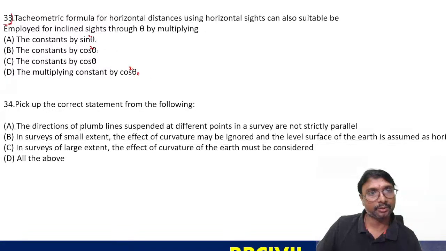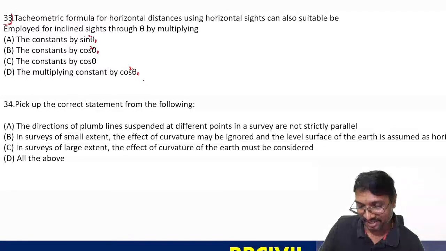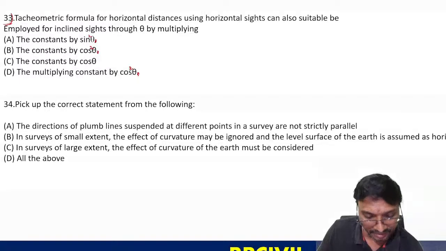Cos square theta, those are okay. Cos square theta, sin square theta, like that. The 2 came here, that is a typing mistake. This is the 33rd question, not 32. Okay, yes, 32 is D only. Question 33, answer.